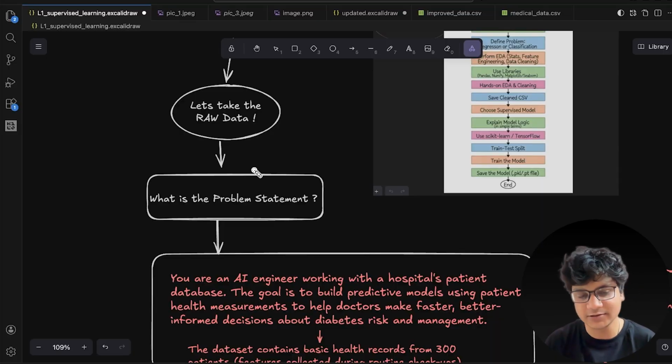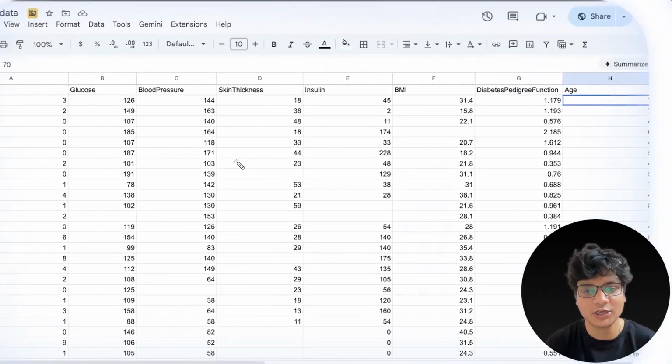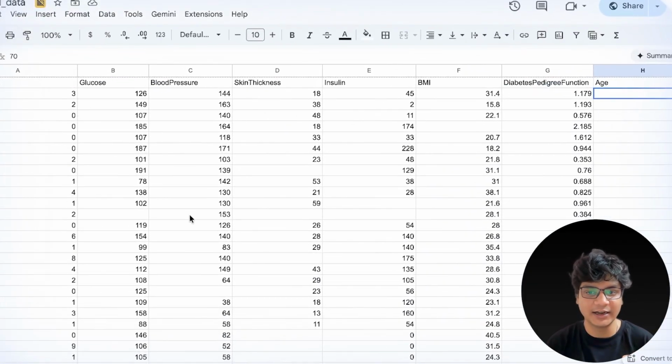Let me show you the data first. At the very first glance you would not be able to pick up the data, but let me show you. Let's say these are the data. These are the data of a hospital, accessed from the hospital database, where it contains all the patients' information related to their pregnancy details, blood glucose level, blood pressure, skin thickness, insulin, BMI, and age category. Out of all this data, we need to make a predictive model so that it is able to predict the blood glucose level.